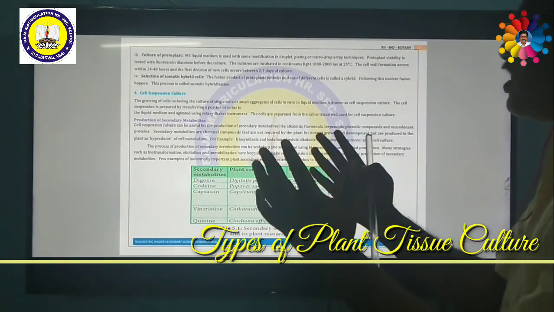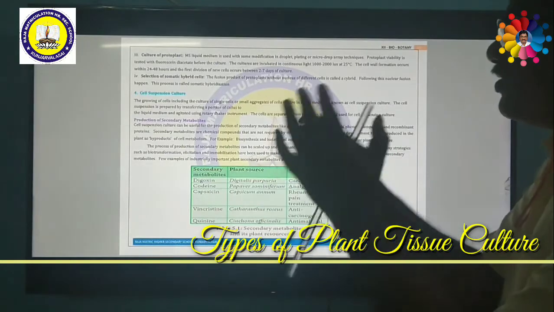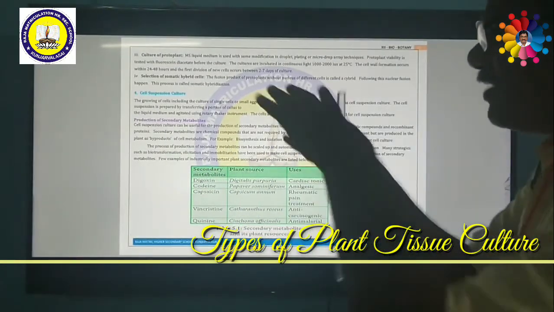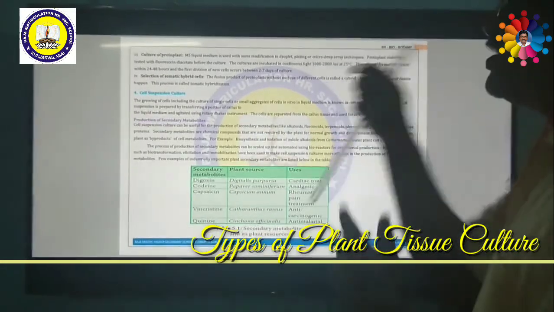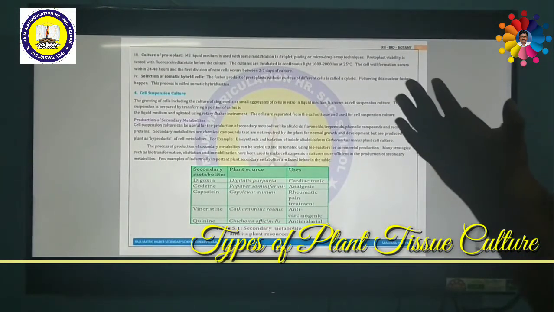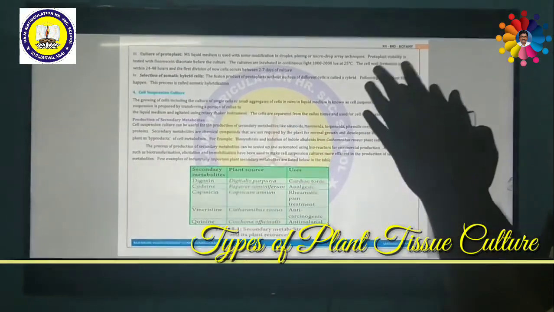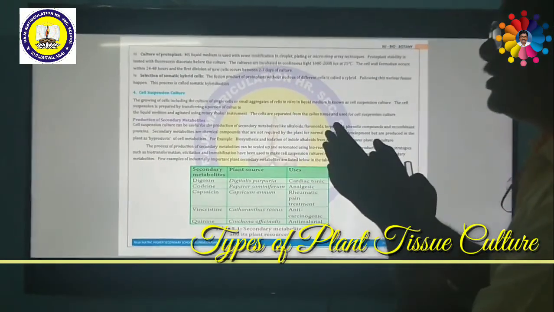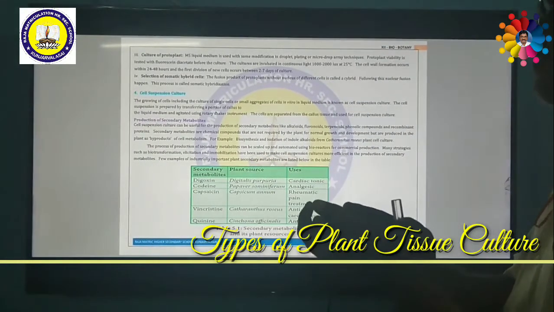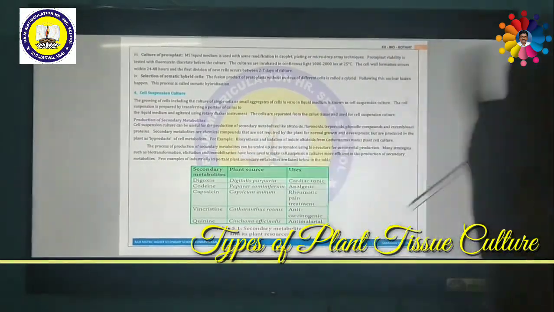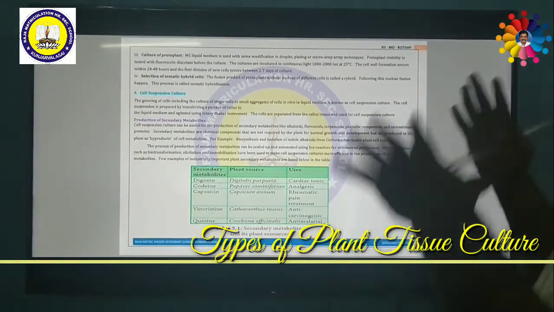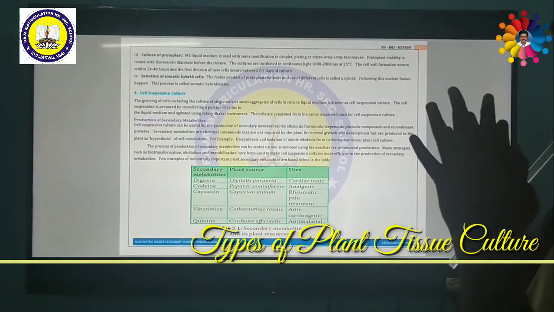The different cells are fused together. That means the fusion of protoplasts without the nucleus. Except for the nucleus, all the cytoplasms are fused together. Then this is called a hybrid. Afterwards, the nuclear material also will be fused. So before the nucleus is fused, the remaining cytoplasms are fused, and they are called a hybrid. This process is called somatic hybridization. So somatic hybridization is ready.